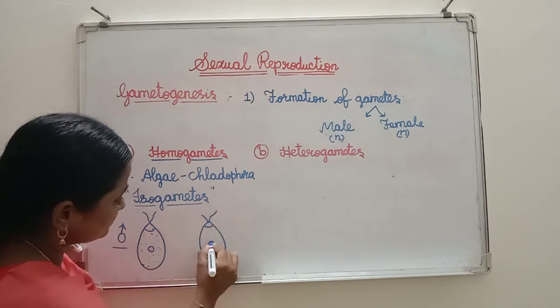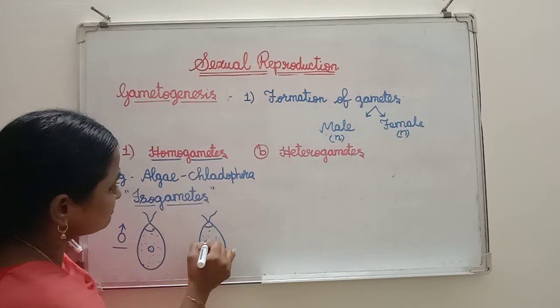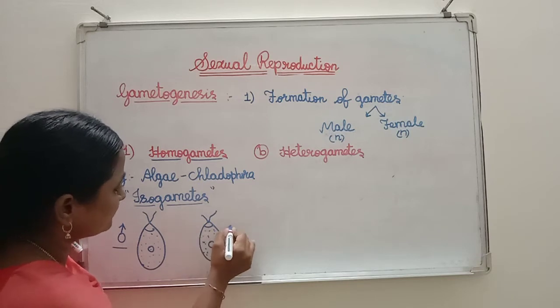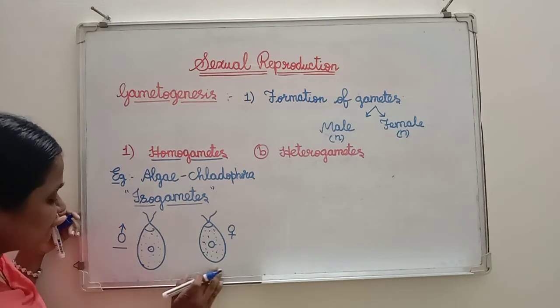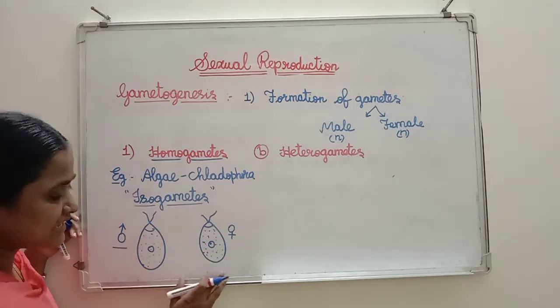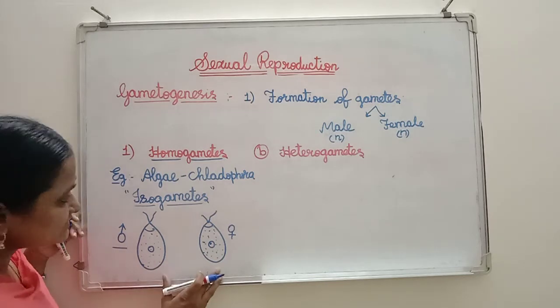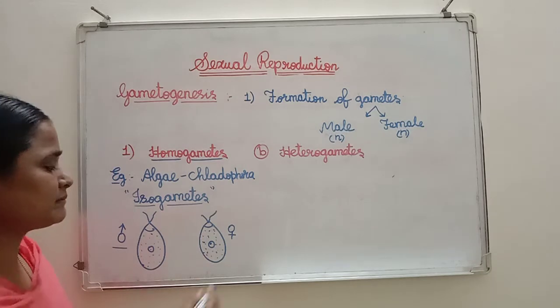See, this is a female gamete. So what is the symbol generally we are using for female, this is. Okay. So both male and female gametes are same size and same structure. So this is a good example for isogametes or homogametes.